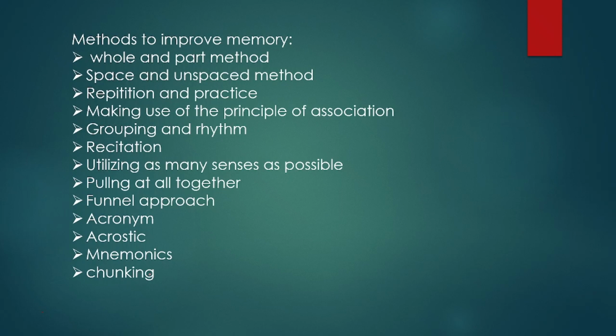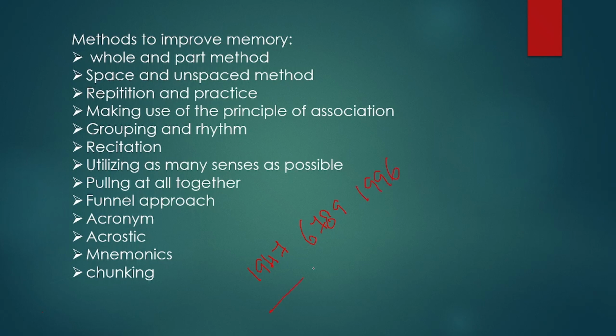Then coming to chunking. Chunking mainly helps us to understand the numbers. In order to remember more numbers, chunking is used in memory. For example, if we take into consideration some long number, 9 1 9 4 7 6 7 8 9 1 9 9 6.